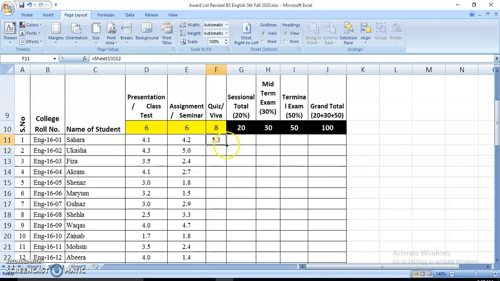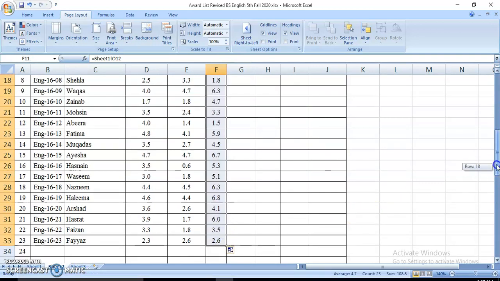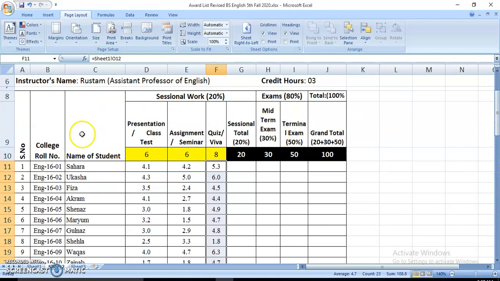Now drag it down so that the same formula may be applied to other students' scores. So see, this sheet is being prepared automatically. Now the total: 20, that is presentation and class test, 6 for assignment and seminar, 6 for quiz and viva.